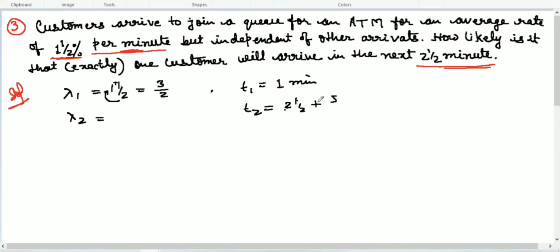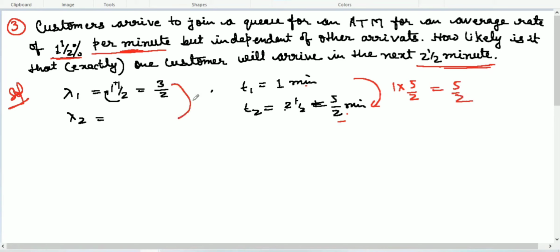So this is going to be 5 over 2 minutes. Now how to find this lambda 2? Apply the same rule which I explained earlier. This one is multiplying by 5 over 2 to get 5 over 2, so 1 multiplied by 5 over 2.